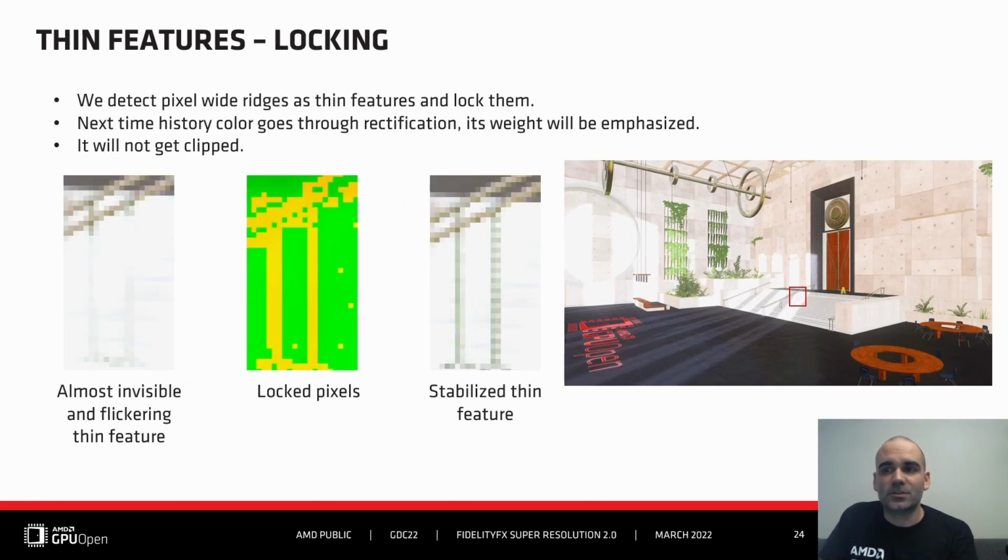So to solve that issue, we introduced a locking mechanism. We detect pixel size ridges and lock them. Locked samples are now getting a spatial treatment in the color rectification stage. They will get a higher weight, they are not taken down. On the 3 images there, you can see the same zoomed in region. And in the middle picture, you can see the locks that are helping stabilize the right picture.